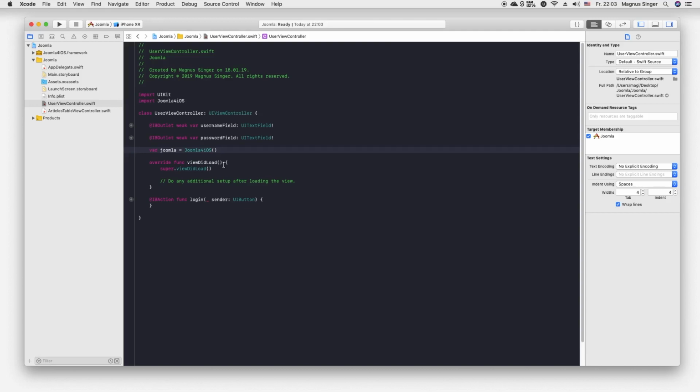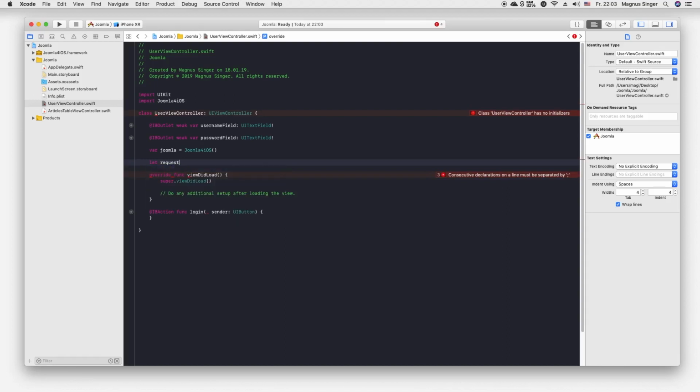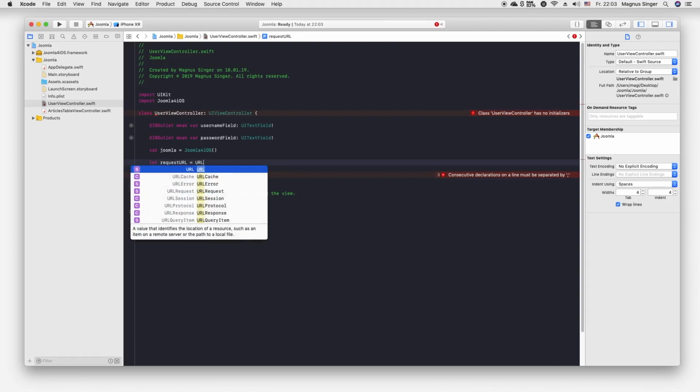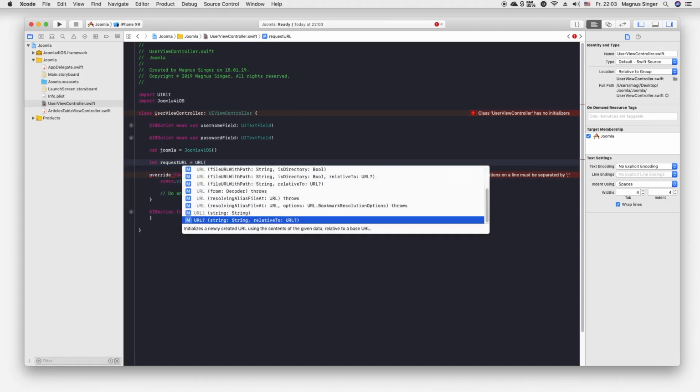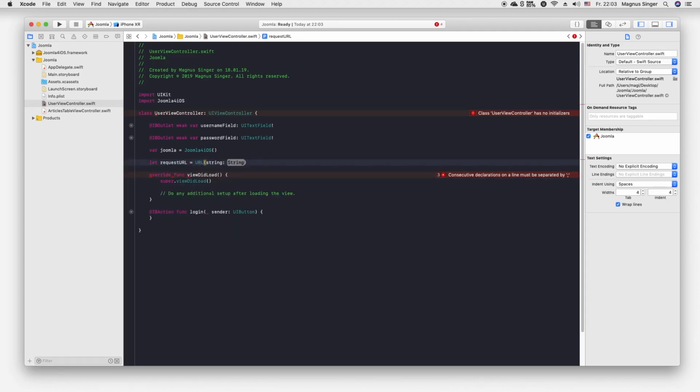Another thing we can do right now is to set a let constant. This will be our request URL, and the request URL will be a URL with the string of our API menu item URL.